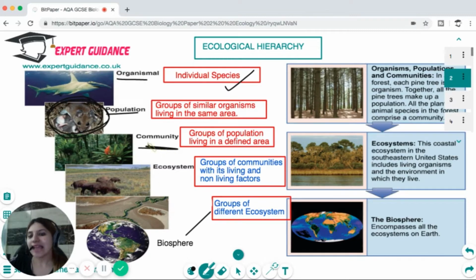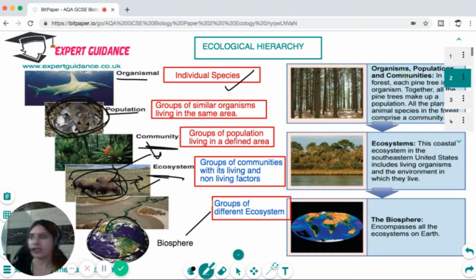And then the community forms an ecosystem, which is the different communities along with the living and the non-living factors. So you can see the cattle, which is living with the grasses and the water, and it is coordinating with the other species, and different ecosystems like a land ecosystem or a forest ecosystem make up a whole biosphere.